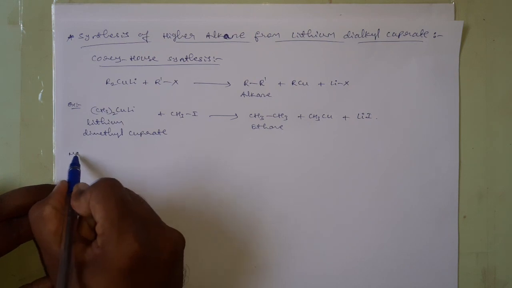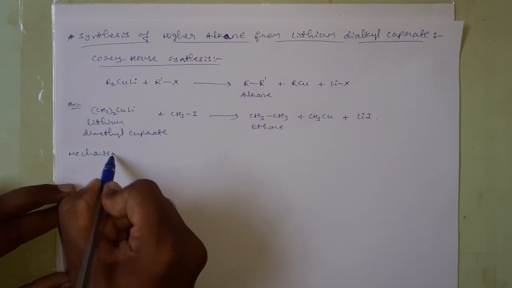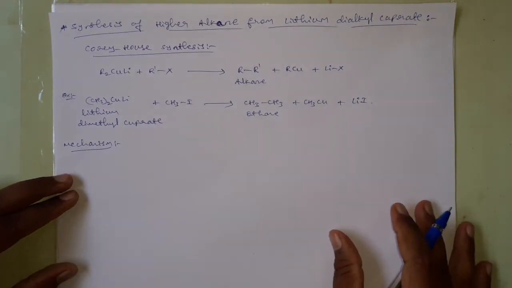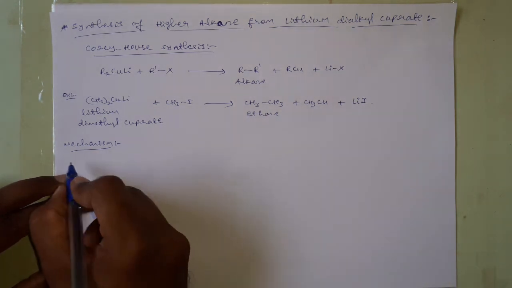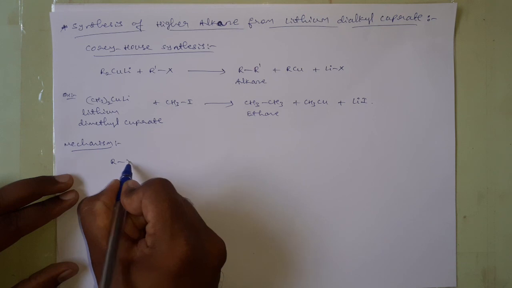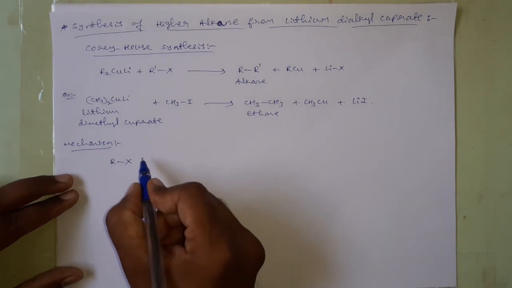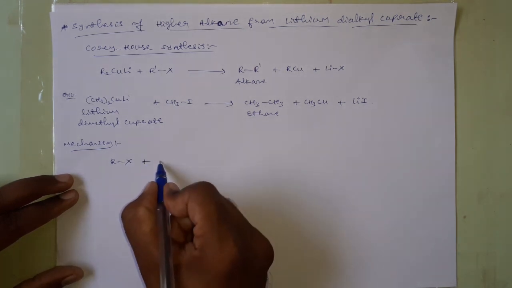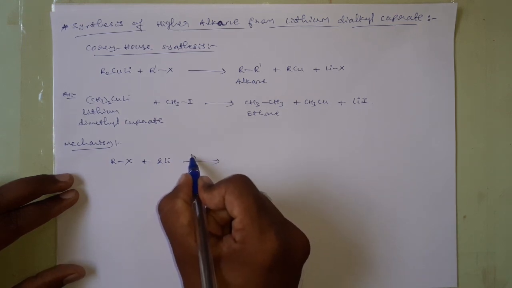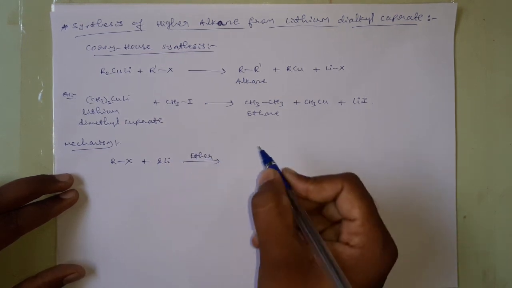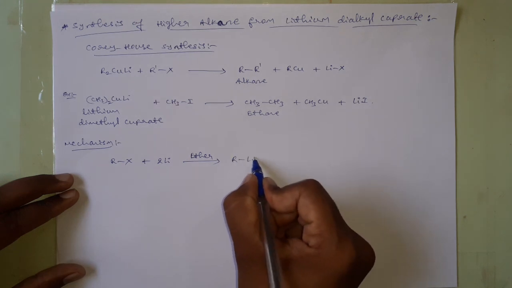Coming to the mechanism of this reaction, it involves 3 steps. In the first step, the alkyl halide reacts with lithium in presence of ether medium. It will give alkyl lithium.